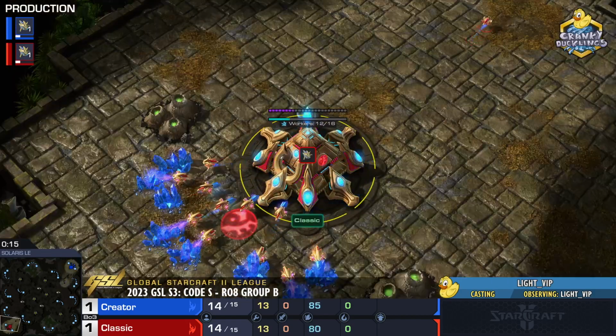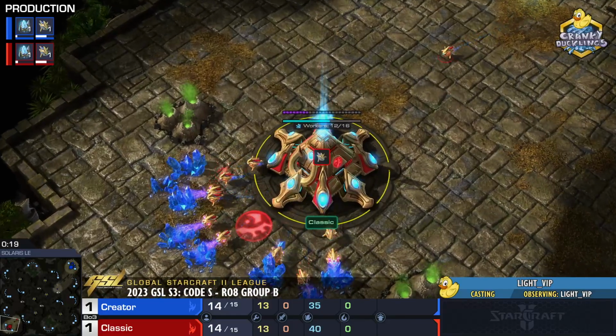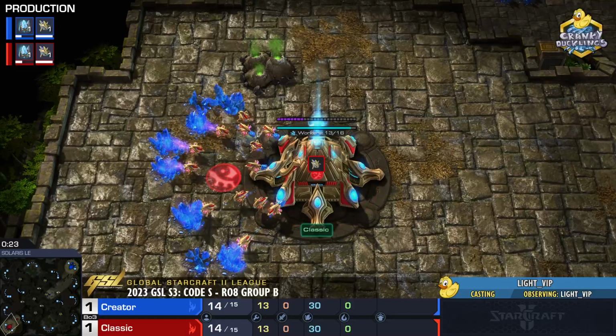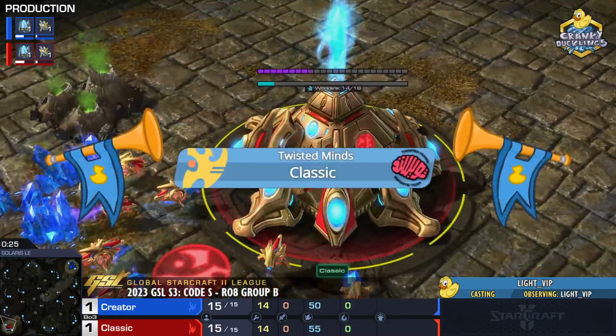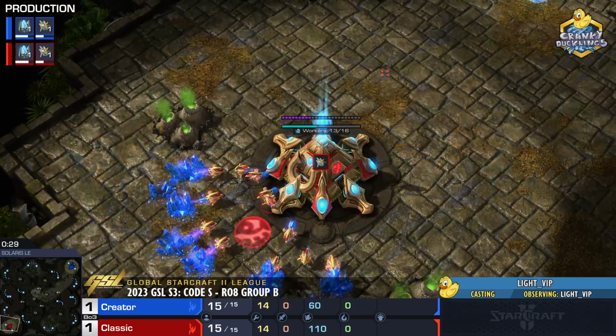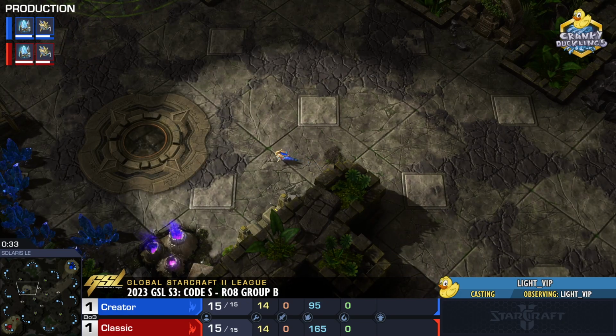And spawning in the bottom left hand corner, we have his opponent. We have South Korean Protoss player forcing the ace match, taking that second game, representing Twisted Minds. It is Classic. Here we go, and Creator.